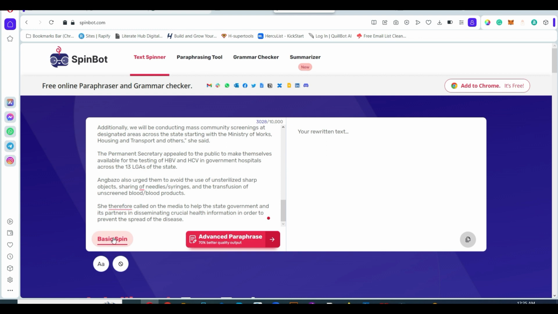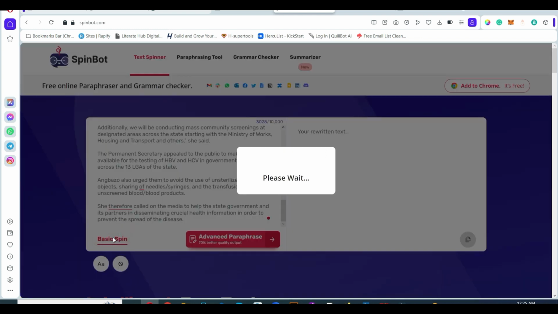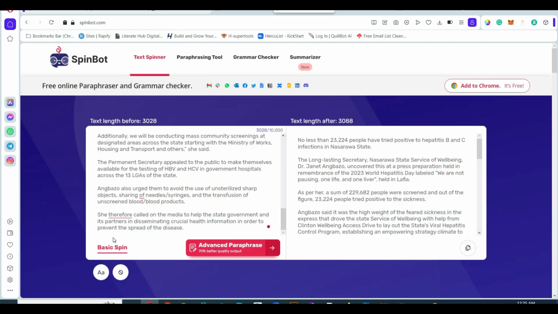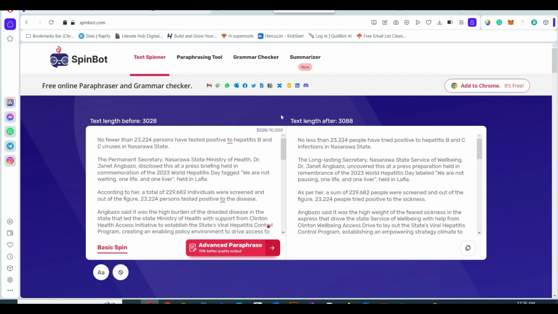So now click on basic spin, and the AI, the robot, will spin the text for you into another version of what we have here. So it shouldn't be copy-and-paste content.